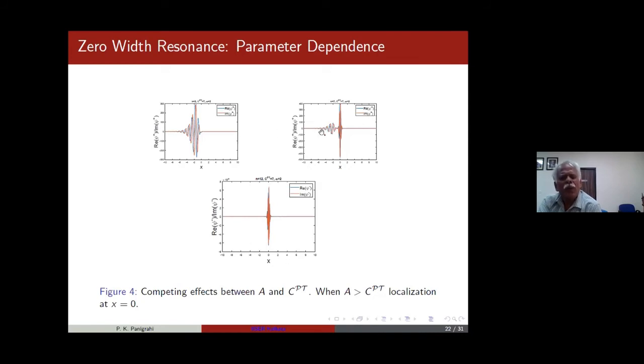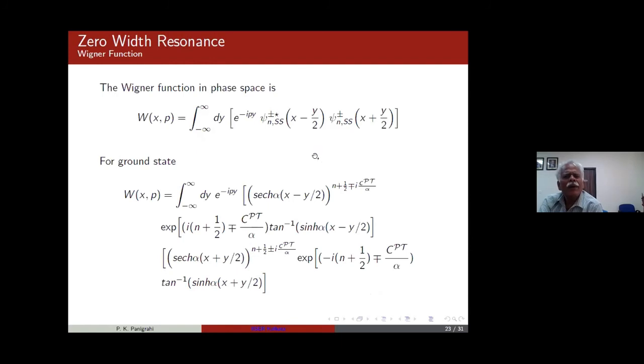There are probably some physical things available here. I still don't quite understand what the localization and huge amount of oscillation are, so the physical meaning is still not clear to me. Okay. Now, to understand the physical meaning, one way is to go to the Wigner function. For example, that's what we have tried.